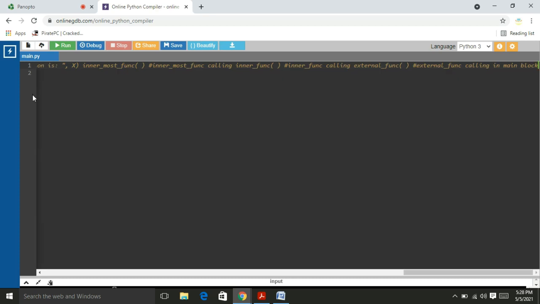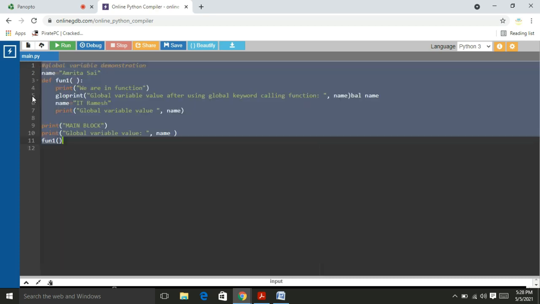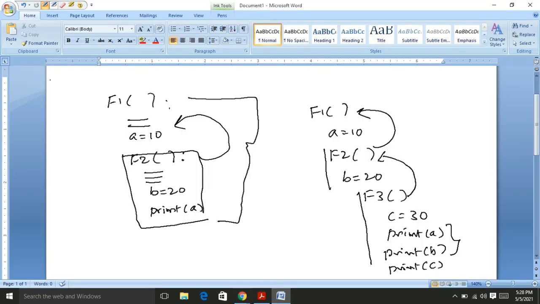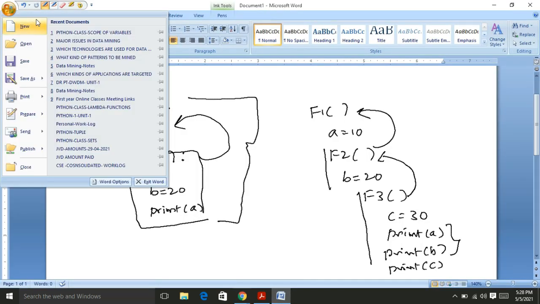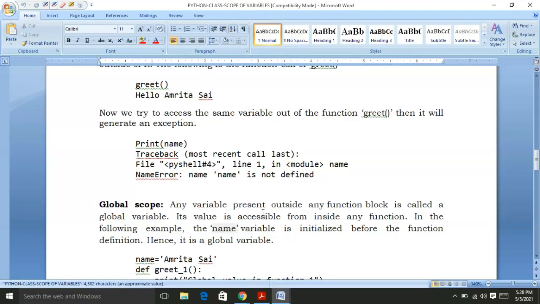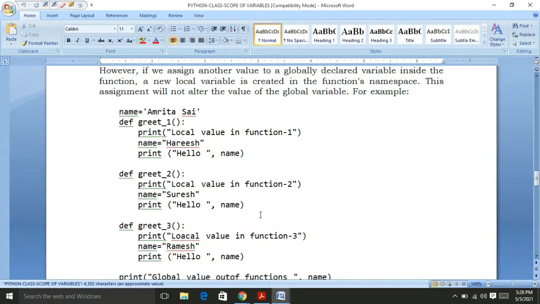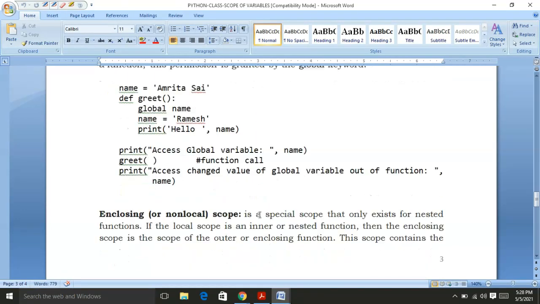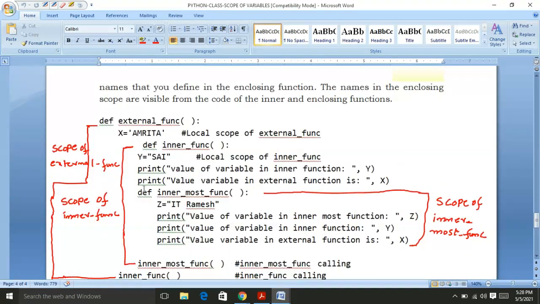Sorry, it is not pasted properly. Okay, I have one more document, don't worry. Scope of the variables, global scope, please wait, sorry, enclosing scope. So I write this one.